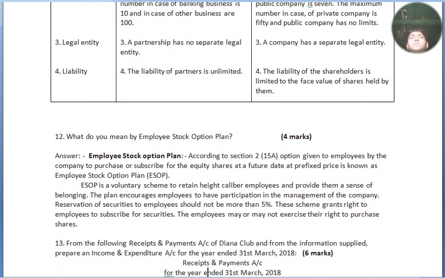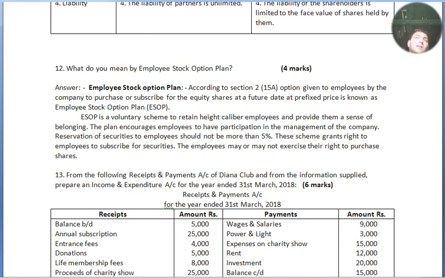Now we move to our next question. What do you mean by employee stock option plan? According to section 2 subsection 15A, an option given to employees by the company to purchase or subscribe for equity shares at a future date at a prefixed price is known as employee stock option plan. It is a voluntary scheme to retain highest caliber employees and provide them a sense of belonging. The plan encourages employees to participate in the management of the company. Reservation of securities to employees should not be more than 5%. This scheme grants a right to employees to subscribe for securities. The employees may or may not exercise their right to purchase shares.